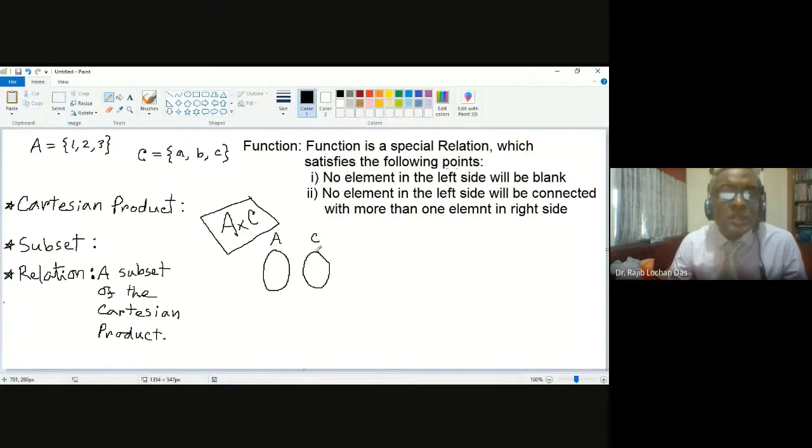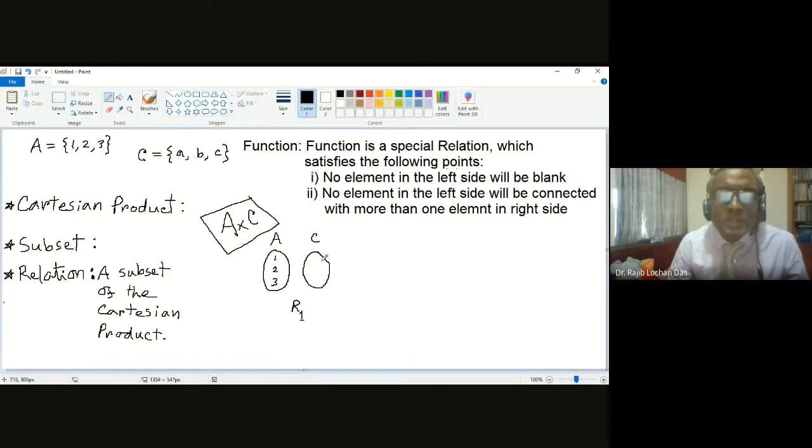The left side set is A, the right side set is C, and the relation is R1. In the left side set you have 1, 2, 3.